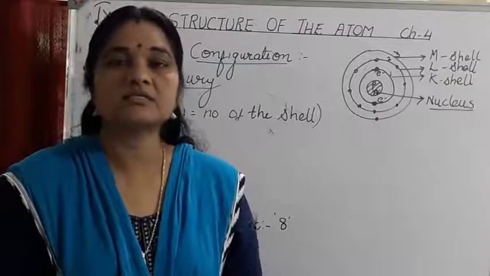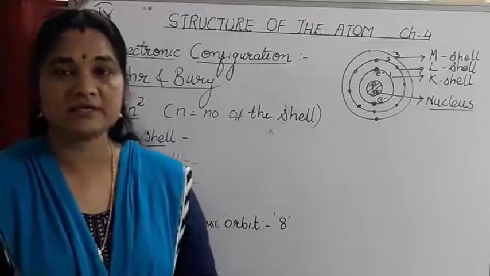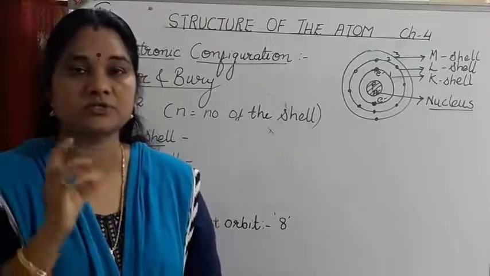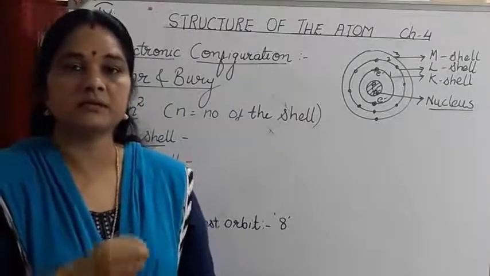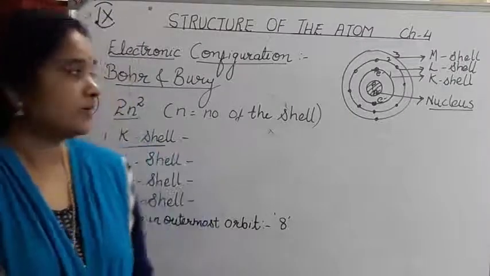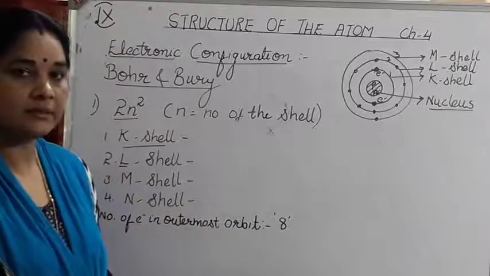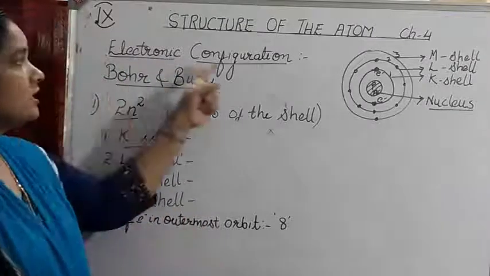Today let's study how electrons are distributed in various energy shells and what rules are to be followed when we write the distribution of electrons of an atom of an element. The distribution of electrons in an atom is known as electronic configuration.